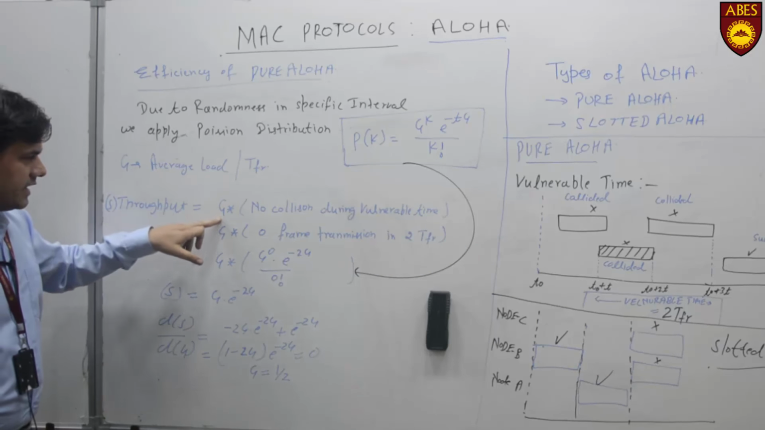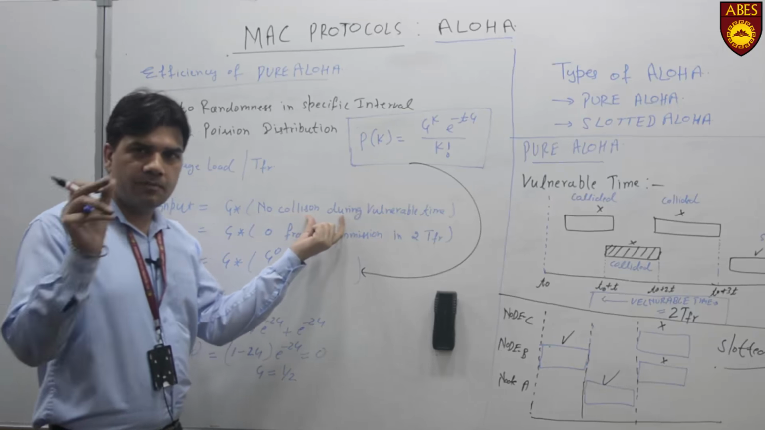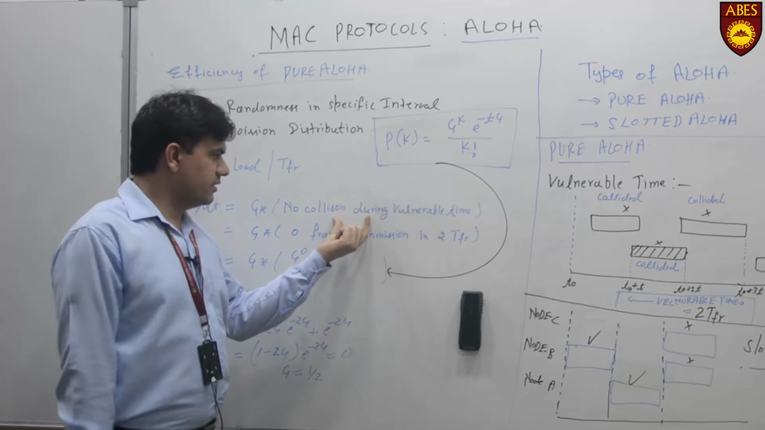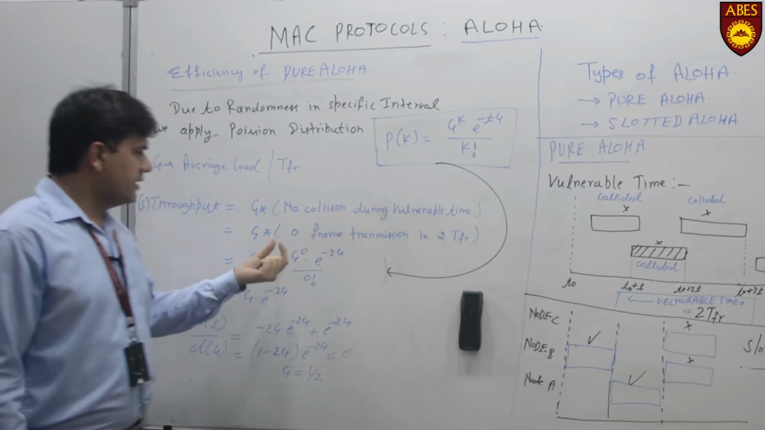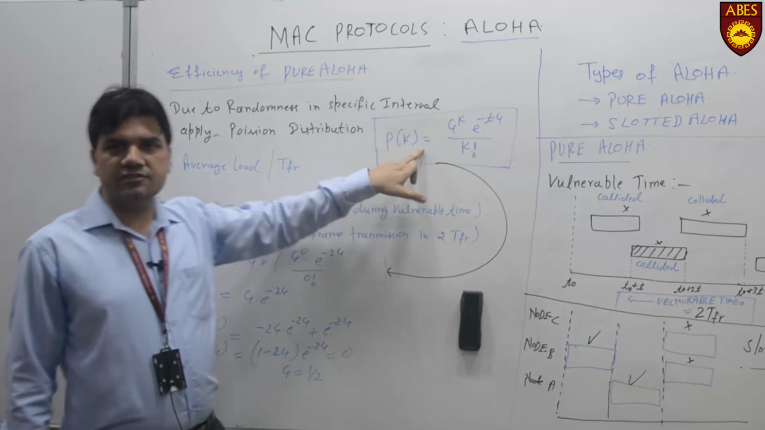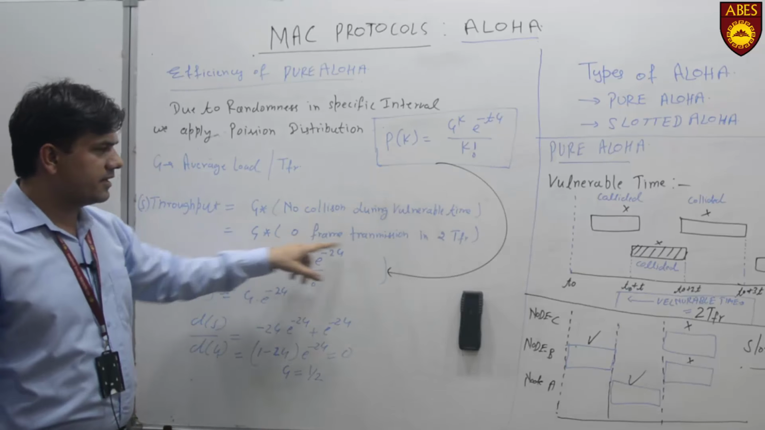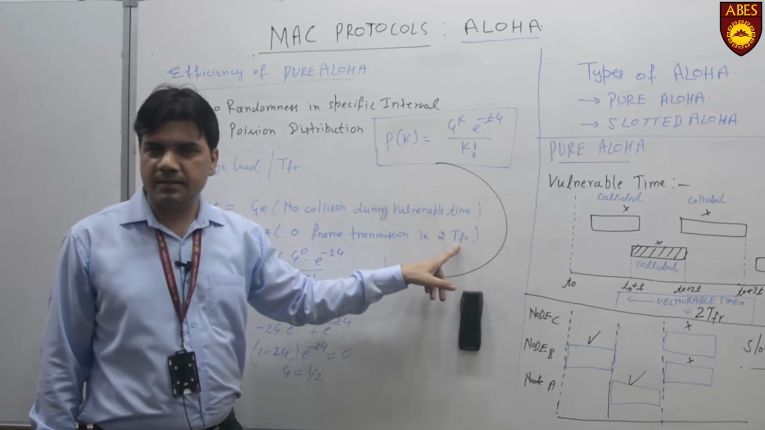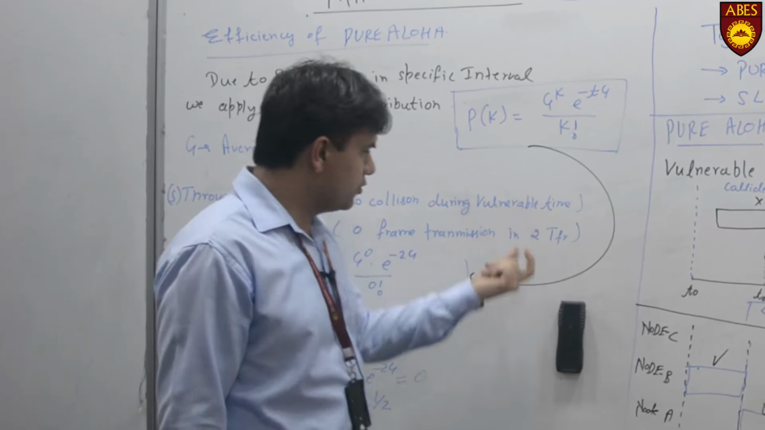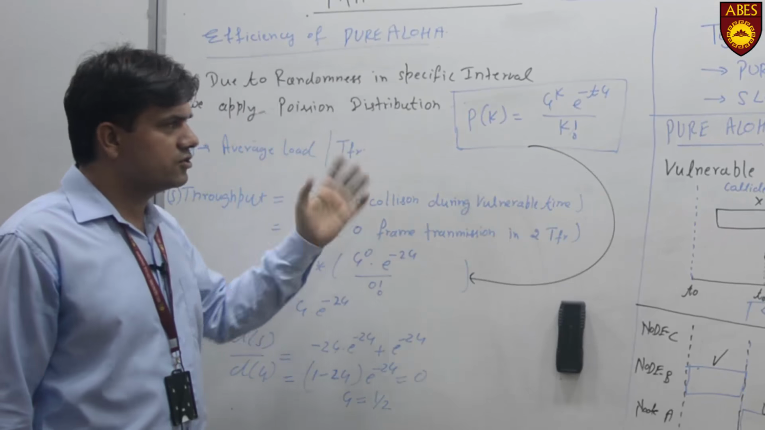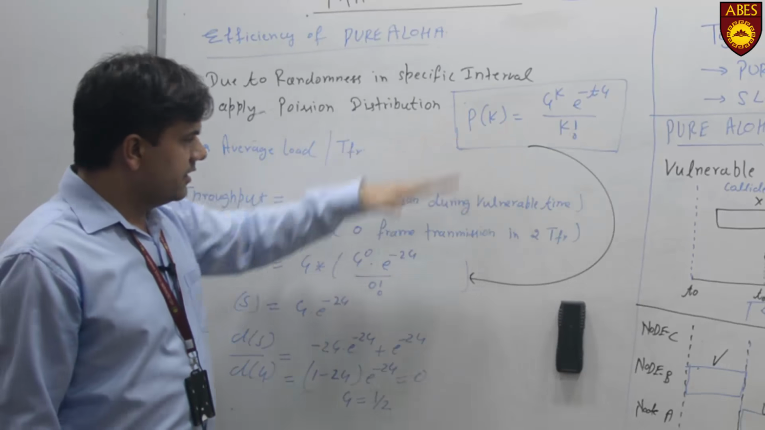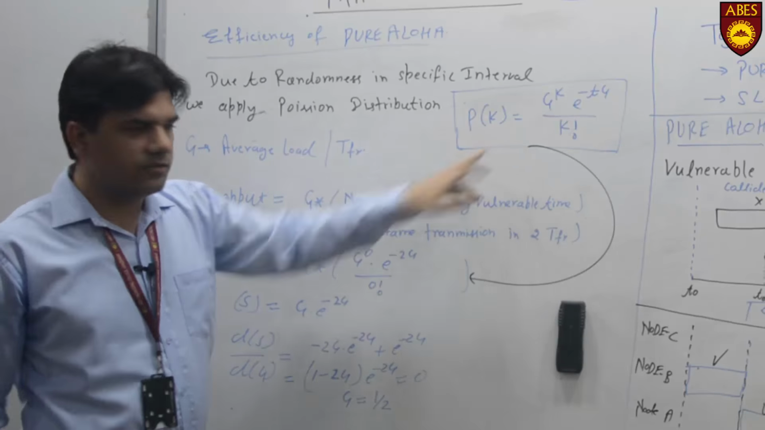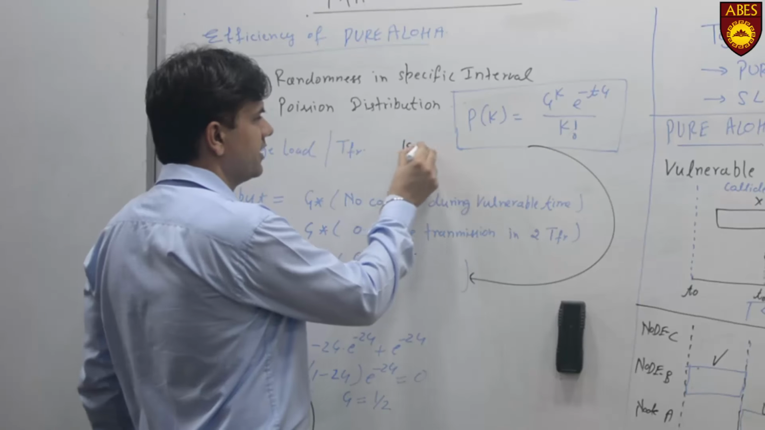Now this average load is multiplied by the probability that there will be no collision, no transmission by other nodes. We can use this formula: zero frame transmissions in 2 TFR, which was the vulnerable time. Vulnerable time 2 TFR, zero frame transmission means no transmission by others. We can use this formula by putting the value k equal to 0. Here k may be 0.